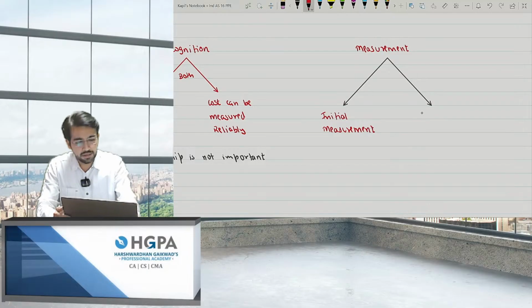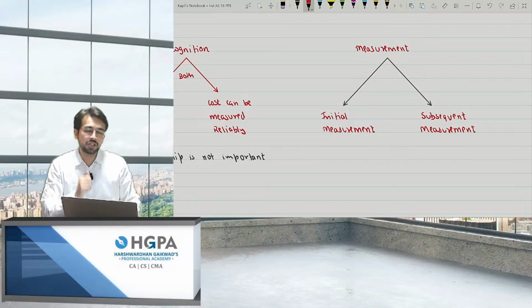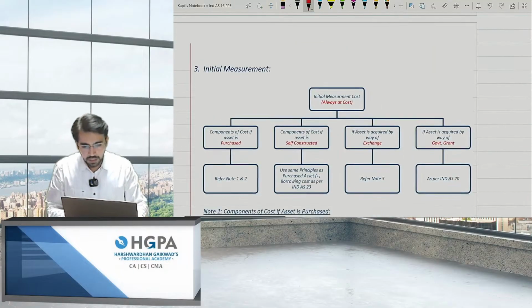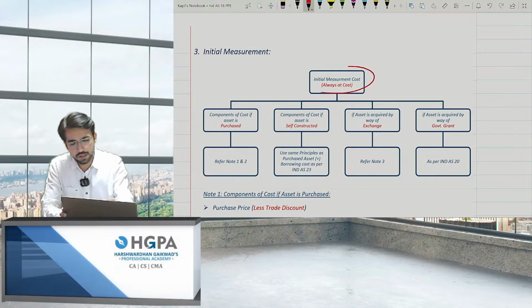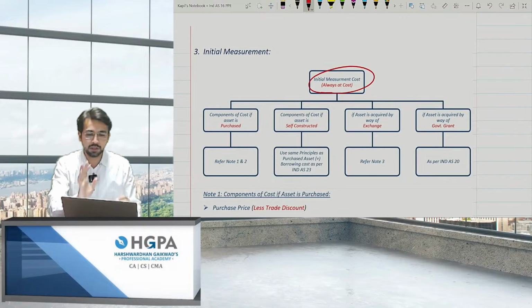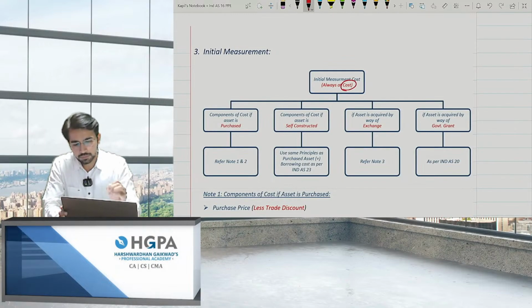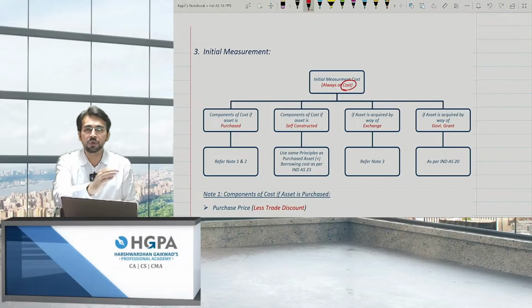Okay. And the second is subsequent measurement. Now, what is initial measurement? Initial measurement is always at cost. Now what do you mean by cost? What to be included and what to exclude from the cost? I've given the entire list. We'll be discussing it one by one.